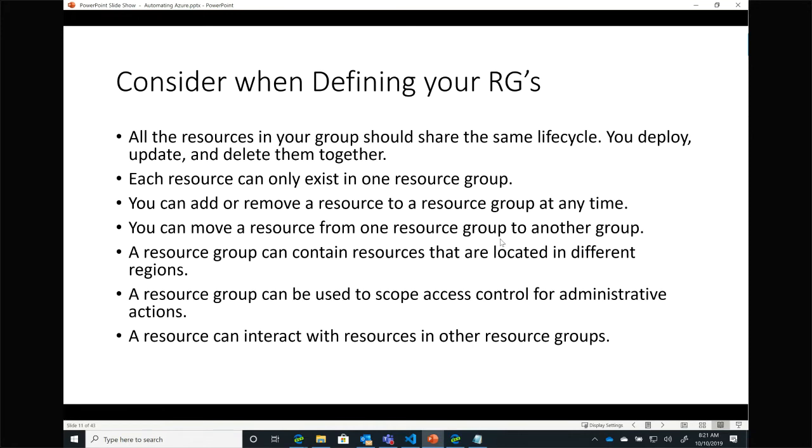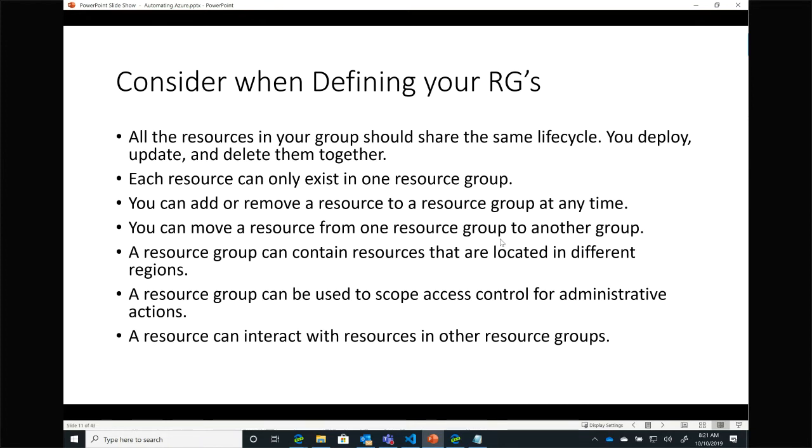That doesn't mean that I want to put my whole application, if it's a complicated application, in the same resource group. I have many options. At the end of the day, each resource can only be tied to one resource group. It can only have one parent. You cannot put the same resource in two resource groups. I can take a resource out of a resource group, and I can move a resource to a different resource group.